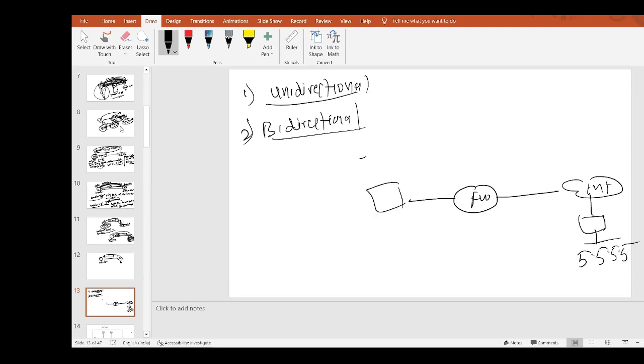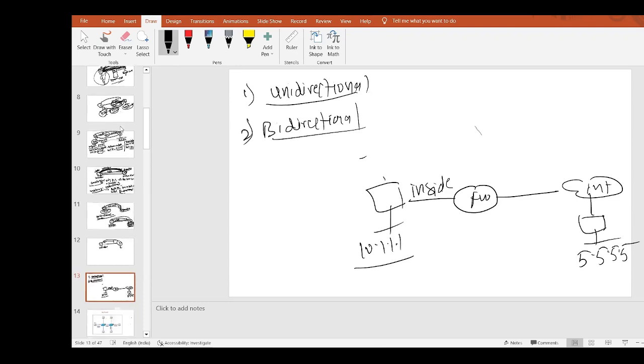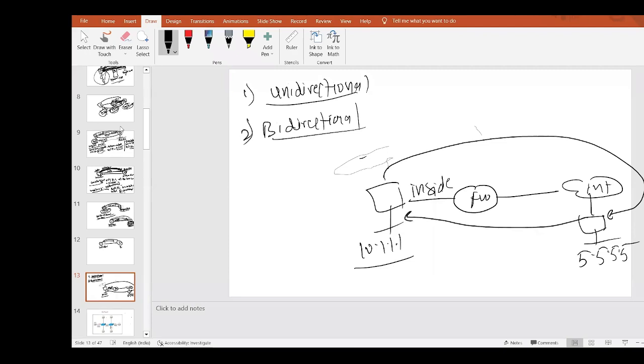And we have one PC in my inside zone. This has an IP of 10.1.1.1. And we have a condition that this PC can talk to this one, and even if required, this PC can also talk to this guy. It means that even this PC1 can initiate traffic for accessing any stuff on PC2.